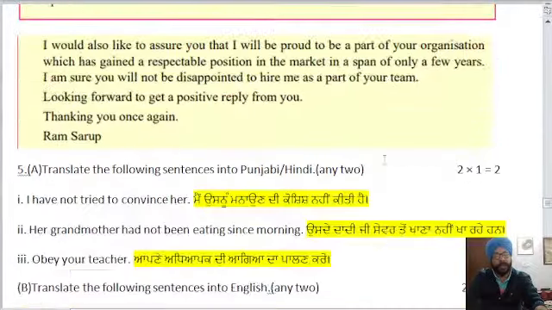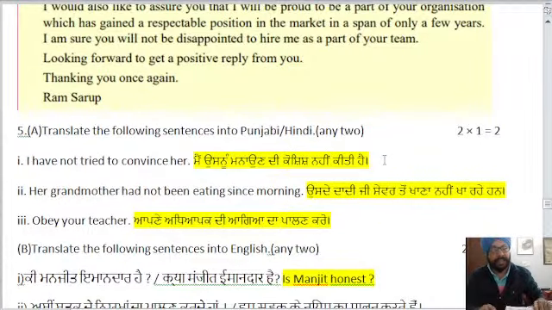So now it's time to do the scoring as well. The first one: I have not tried to convince her. In Punjabi you can write it, and in Hindi you can write: मैंने उसको मनाने की कोशिश नहीं की है. So you can give yourself 1 mark for that. The second: her grandmother had not been eating since morning.